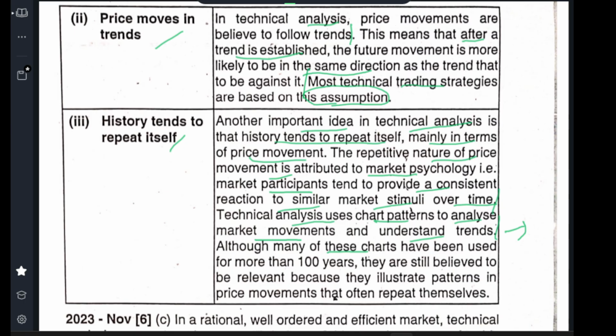Many of these charts have been used for more than 100 years, and they are still believed to be relevant because they illustrate patterns in price movement that often repeat themselves. When price goes up, a pullback will come. That is a pattern that has been happening all the time. So price patterns and trend analysis all rest on the belief that what happened earlier is going to repeat itself. It is pattern analysis.